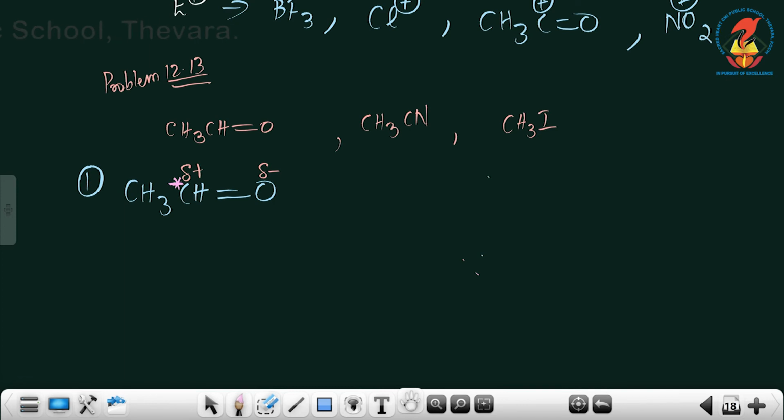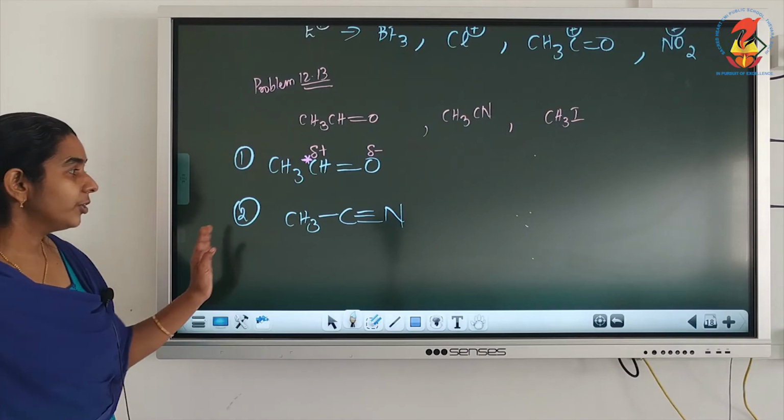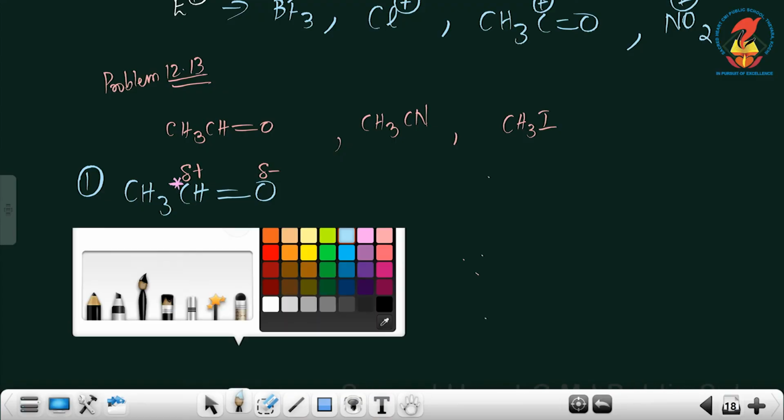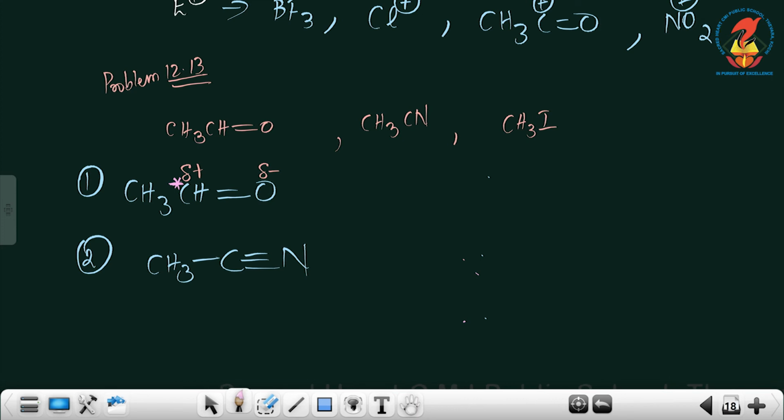Now in the second molecule given, it is CH3CN. CN we have to expand: C triple bond N. Here also we can see that there is a nitrogen present, which is more electronegative than carbon. So what happens here? Since nitrogen is more electronegative, the shared pair of electrons will shift more towards nitrogen, so nitrogen gets a partial negative and this carbon gets a partial positive charge. Since carbon is carrying a partial positive charge, we can say that this is our electrophilic center. This C carbon is the electrophilic center.